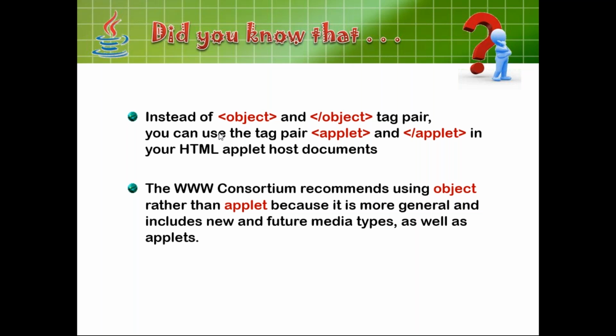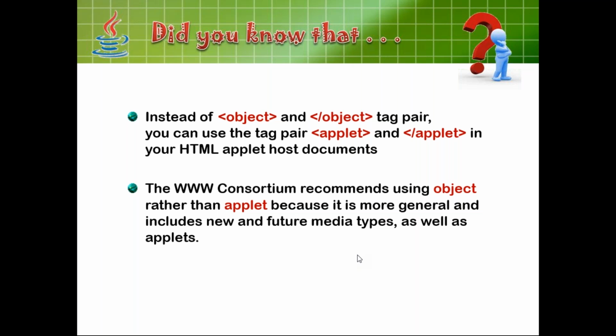Nowadays people are using object instead of applet. You can use applet, no problem. In applet also we have 3 parameters: code, height and width. In object also we use the same 3 parameters, but the WWW Consortium recommends using object rather than applet. The consortium is a group of people who support the internet.